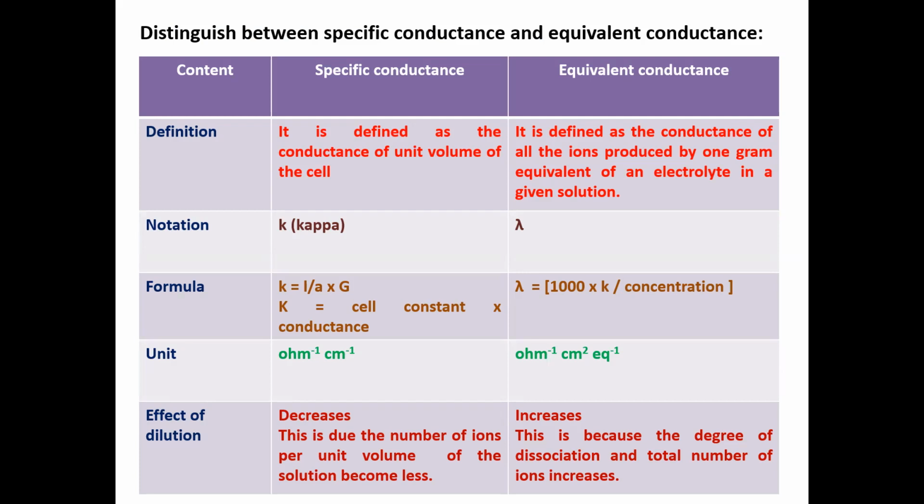What is the effect of dilution on specific conductance? Generally, if the concentration of the solution decreases, in other words, dilution increases, specific conductance decreases. Why? This is due to the number of ions per unit volume of the solution becoming less. Whereas in the case of equivalent conductance, it generally increases. This is because the degree of dissociation and the total number of ions increase.